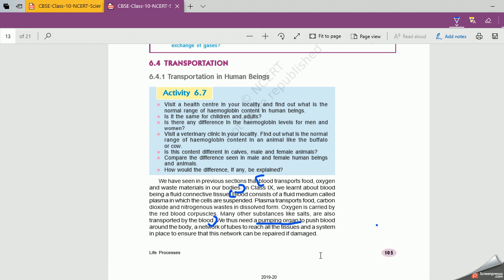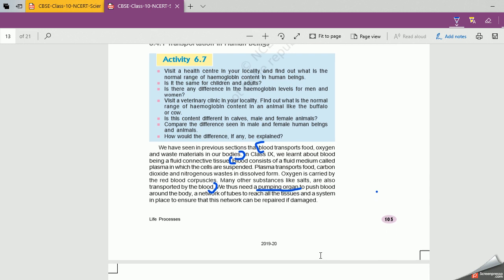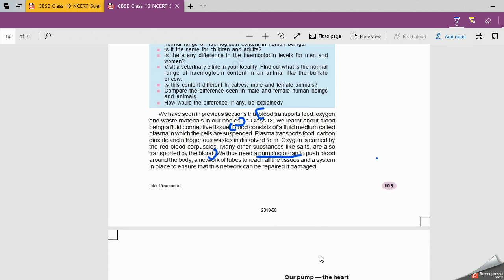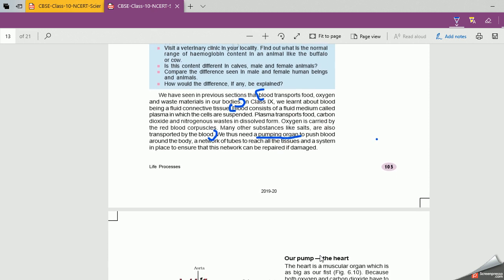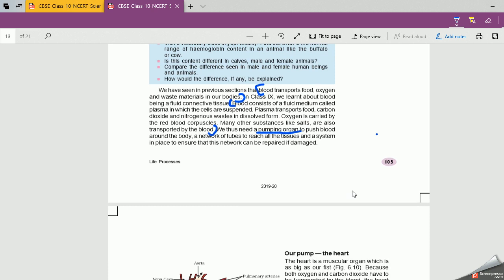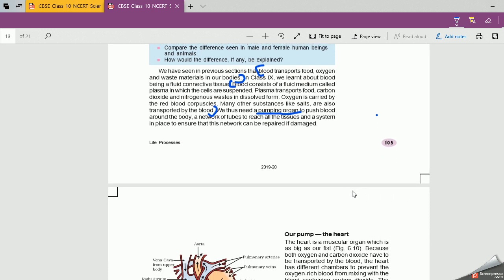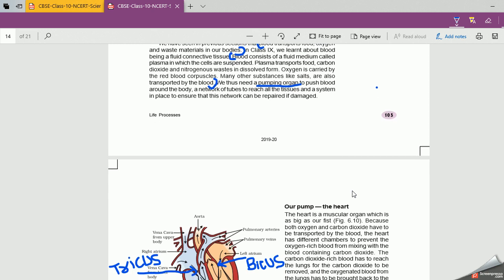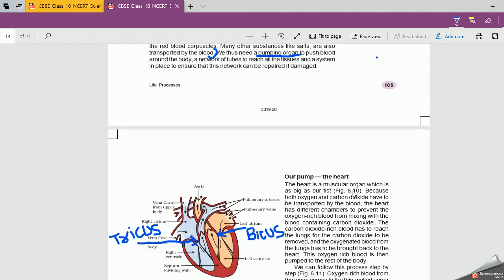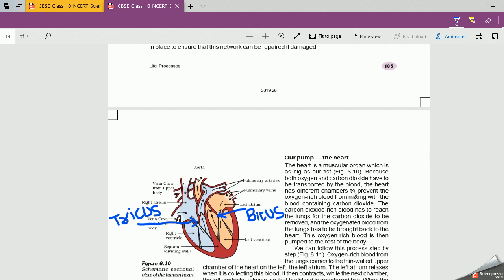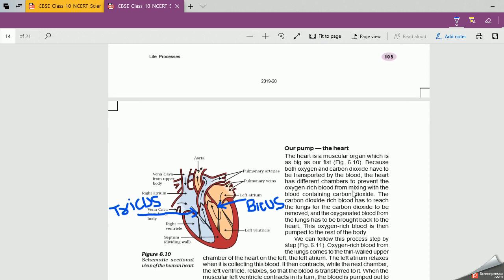Right? Now, coming to the detail about the heart. You know that the heart is a very small organ. It fits in an adult fist. Fist means muthi. Right? So, the heart is a very small organ. It is the size of your human fist. Now, this heart is a muscular organ. Right? It pushes the oxygenated blood to the different parts of the body.